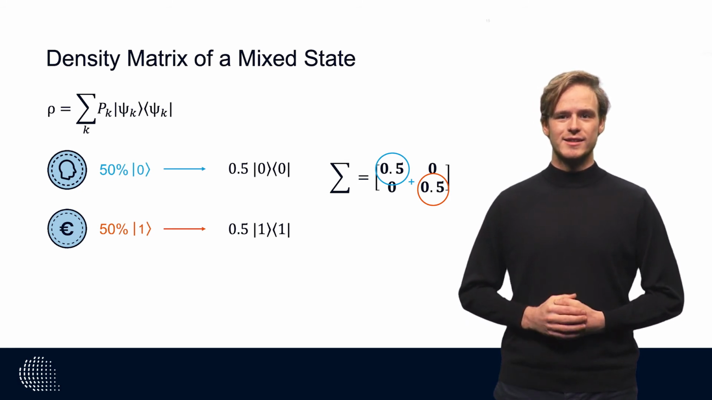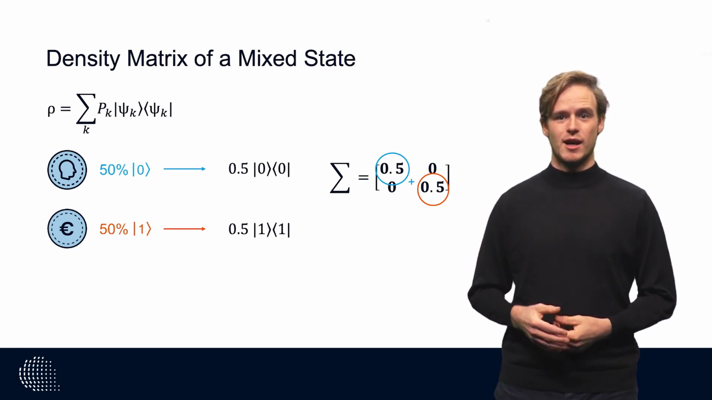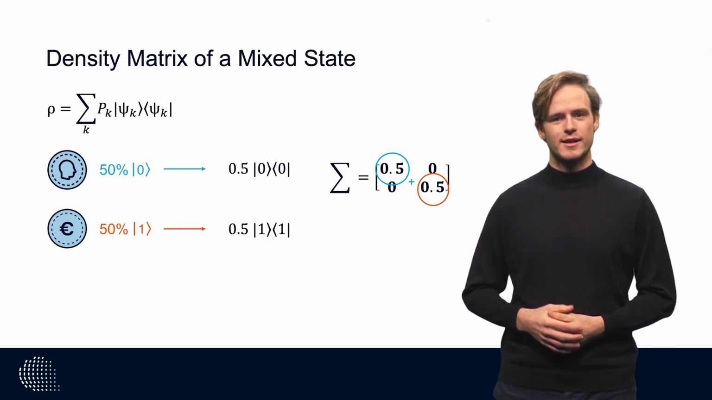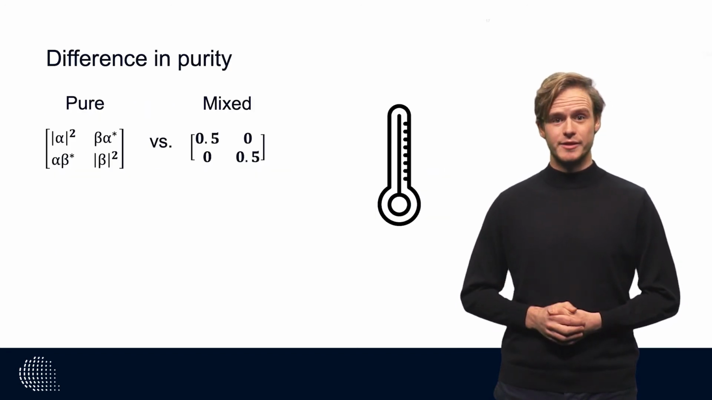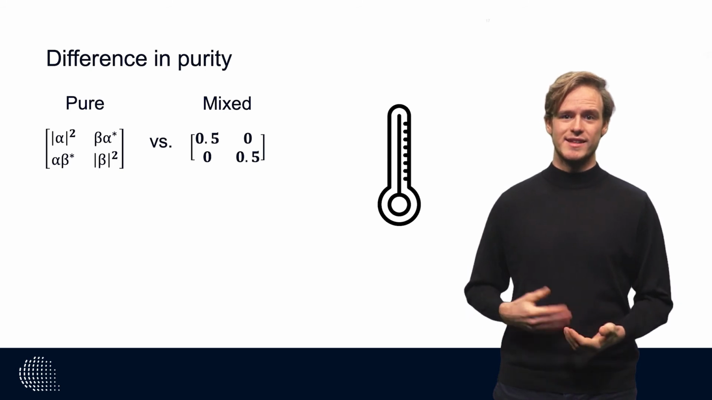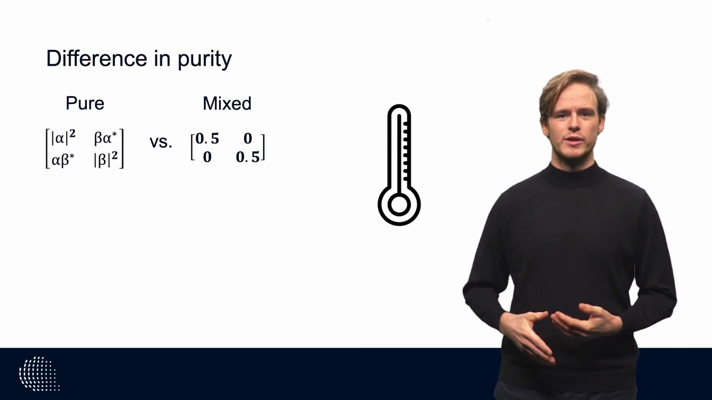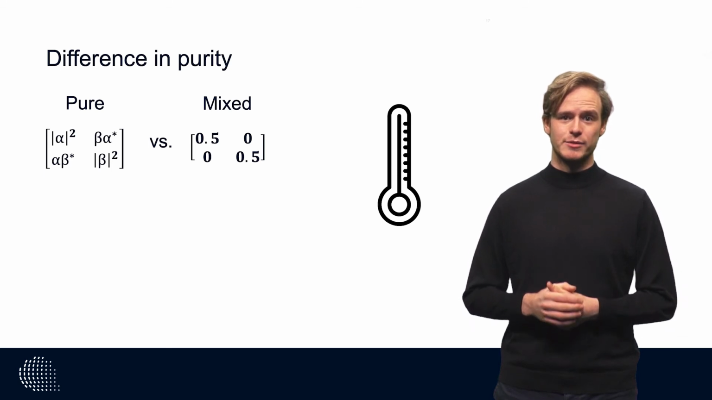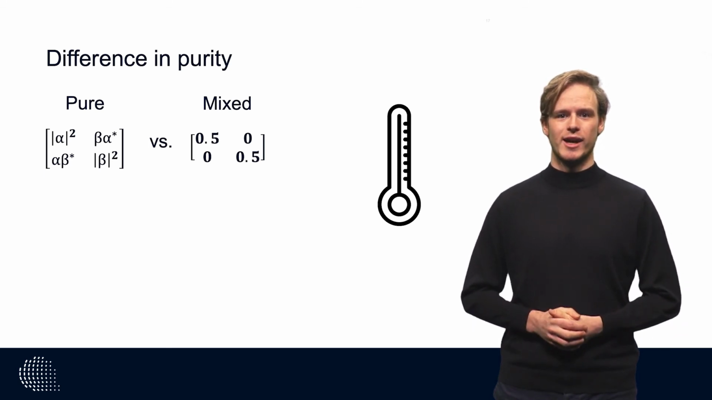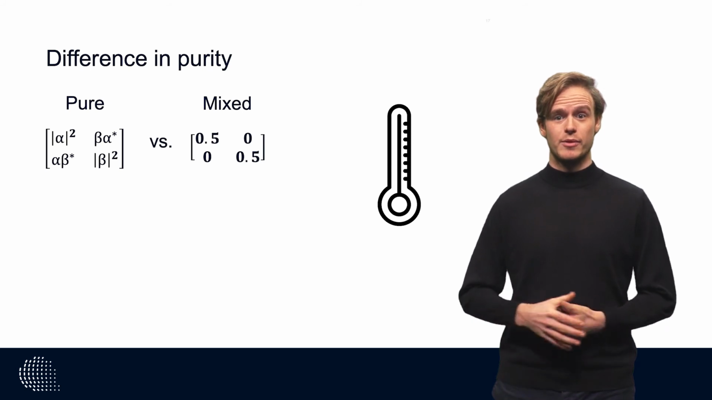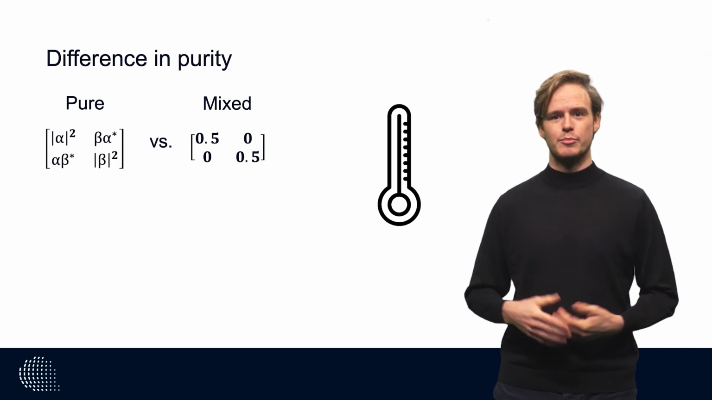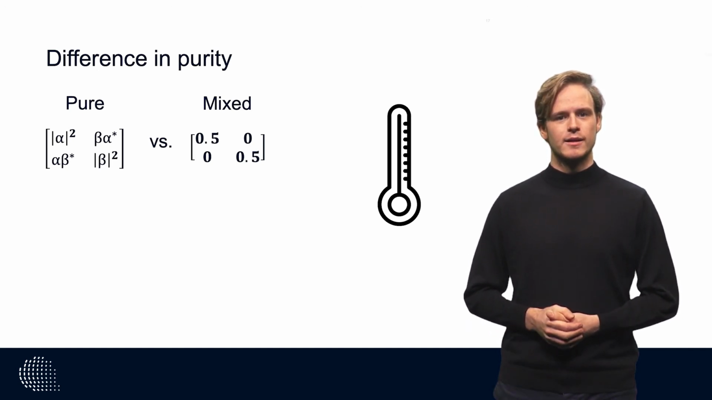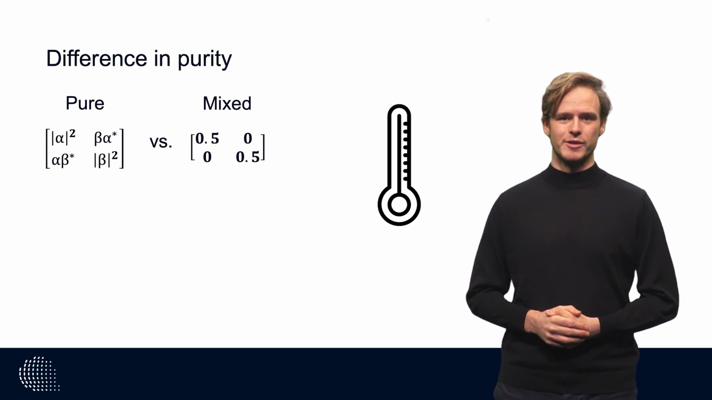We can recognize that this particular density matrix is half of the identity matrix. This is a special state called the maximally mixed state. Now we can observe the main difference between the density matrices of mixed states and pure states. We can see that the density matrix of the maximally mixed state has no off-diagonal elements. As a rule of thumb, we can say the bigger the off-diagonal elements of the density matrix, the purer a state is. There is a more mathematical way to formulate this.